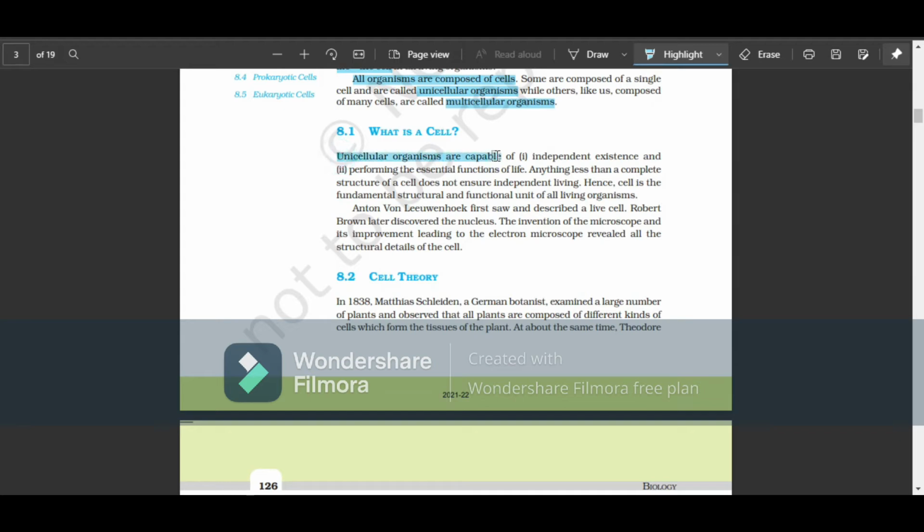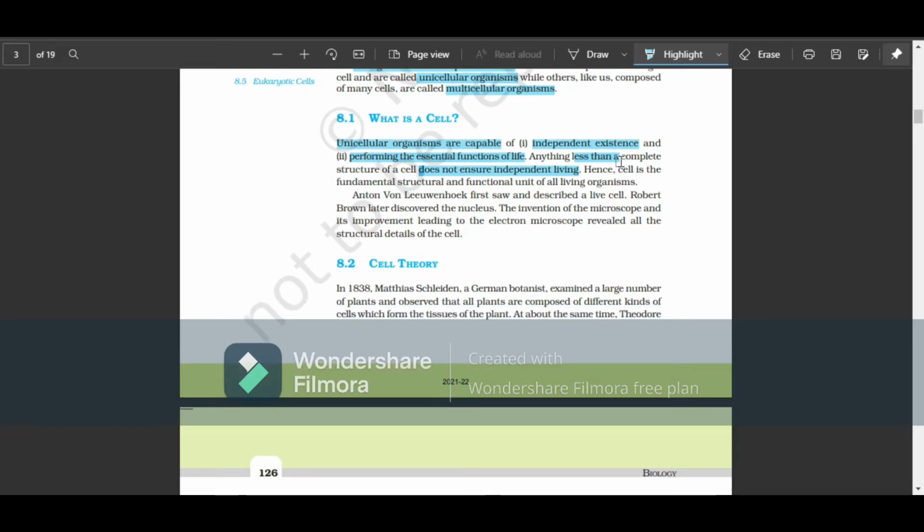Unicellular organisms are capable of independent existence and performing the essential functions of life, right? Anything less than a complete cell does not ensure independent living. If the cell is losing any part of its components, then it cannot ensure that it can live independently. Okay, hence the cell is the fundamental structural and functional unit of all living organisms.